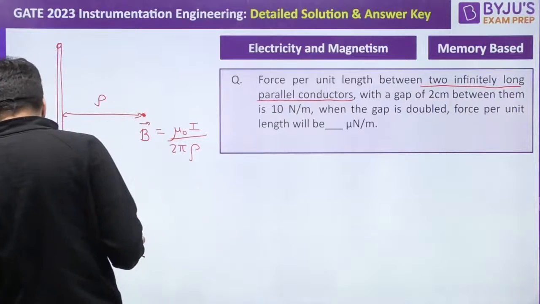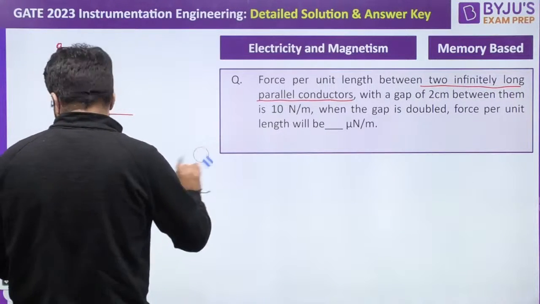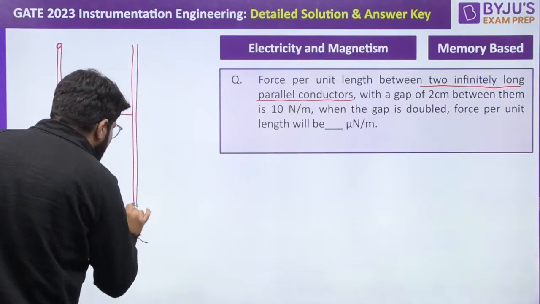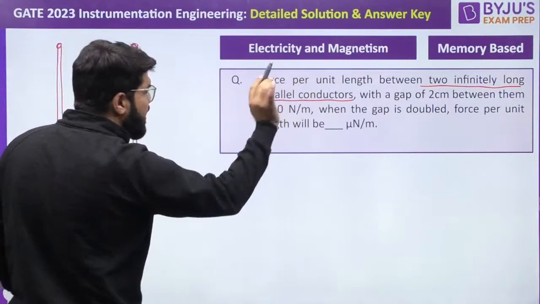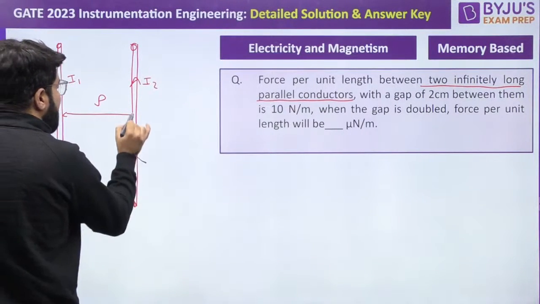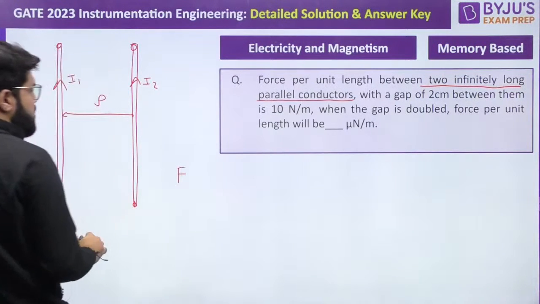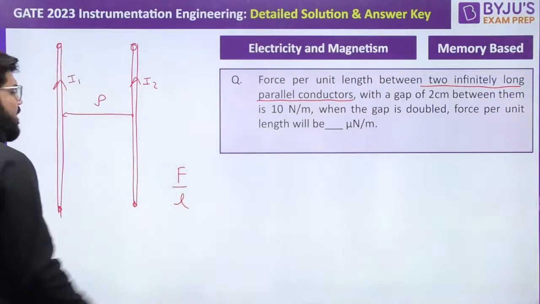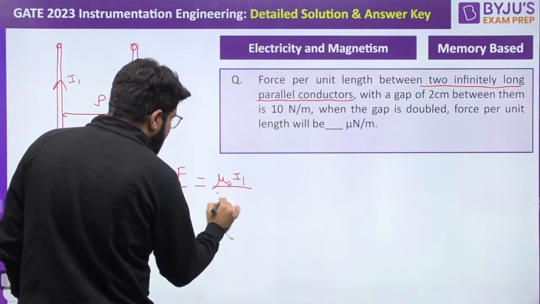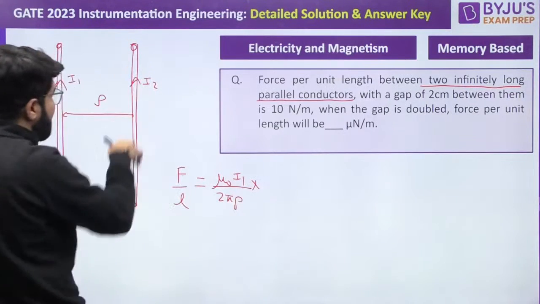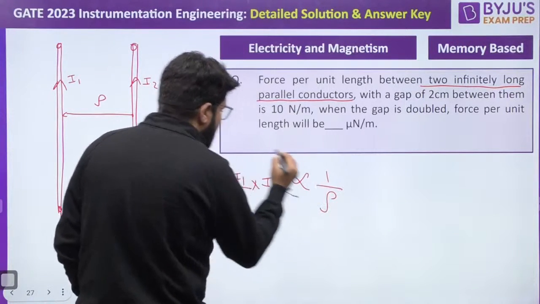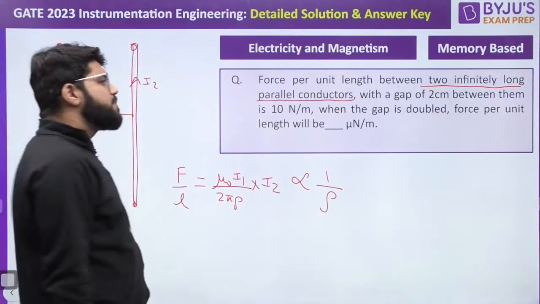Here also we have to assume conductors. Let me draw that picture first. At this distance, suppose I have a conductor. Maybe they are carrying the same current or different current, that is not mentioned, so we can take different currents also, no problem. But at this point, what is going to be the force? Force per unit length is asked, so let me write it directly. That should be mu naught I1 divided by 2 pi rho, the value of the field, multiplied by the current carried by the other wire, I2. In a sense, it is proportional to 1 by rho.